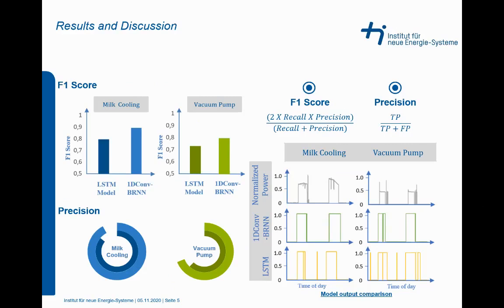In the results, we can clearly see with F1 score and precision that the 1D convolution BRNN model performed better for both milk cooling and vacuum pump. We can also see from the model output comparison that the 1D convolution BRNN output was very similar to the normalized power which we gave as an input.